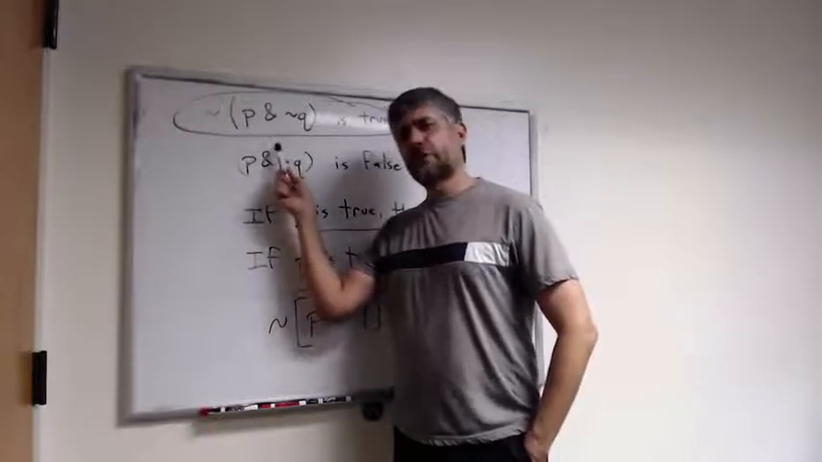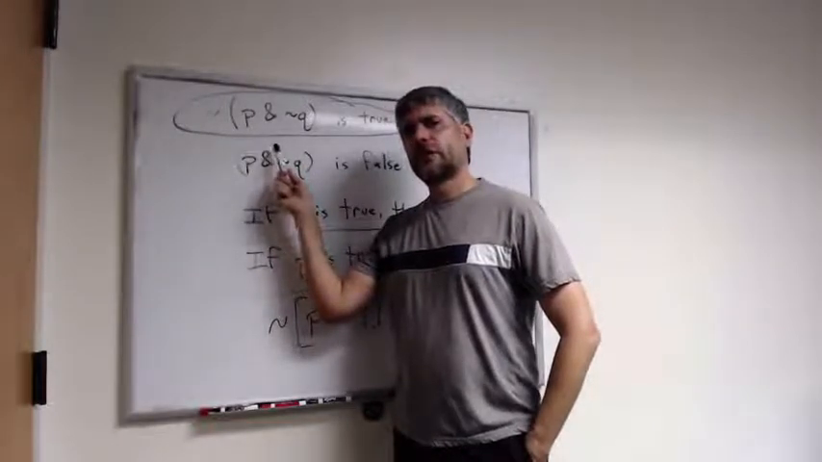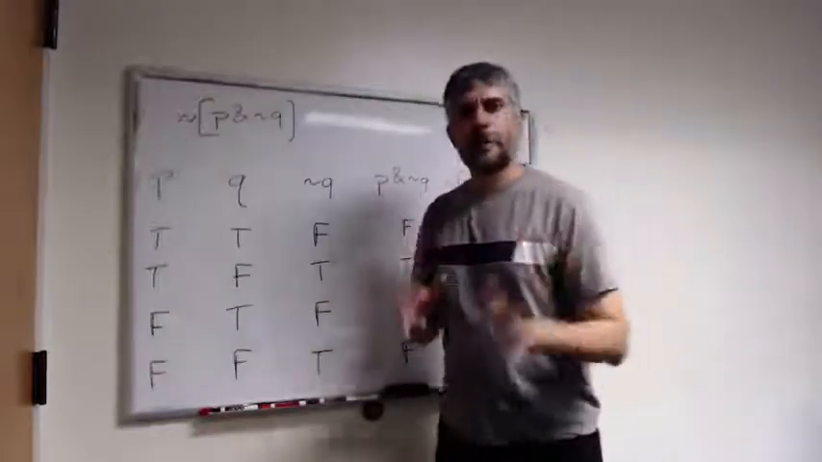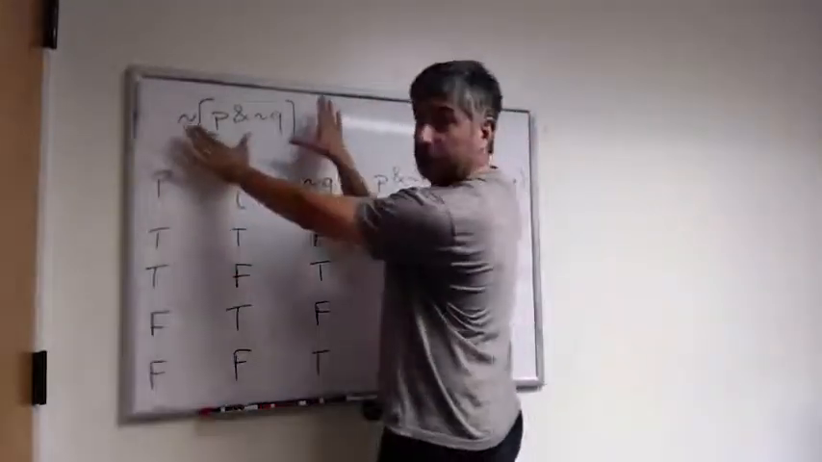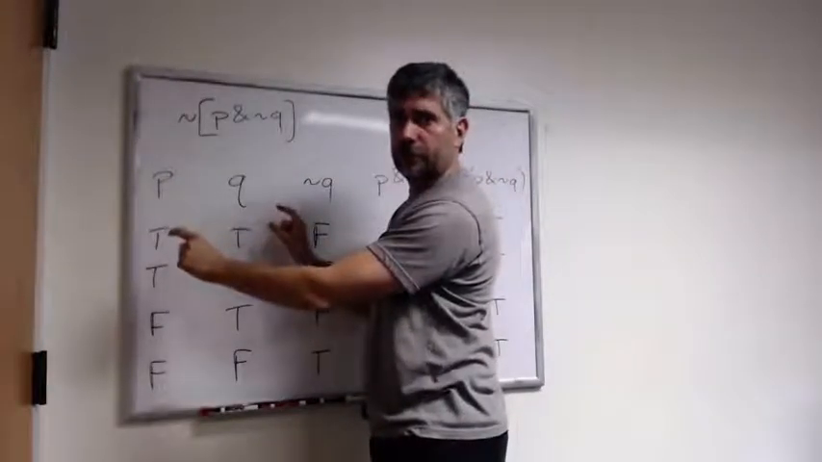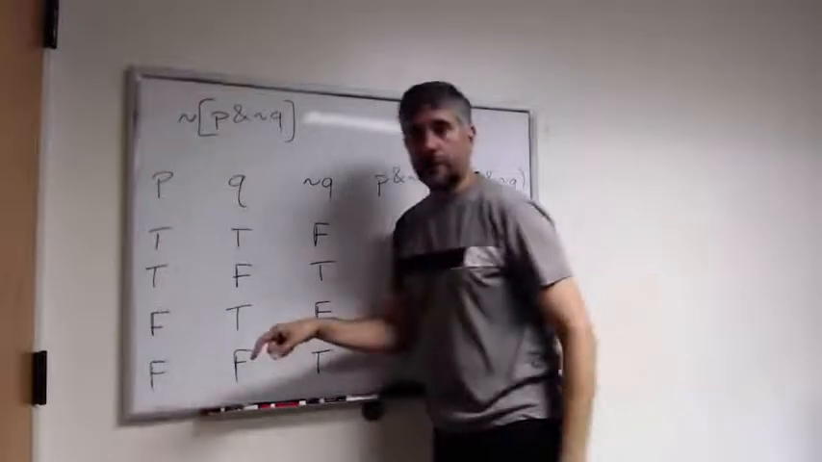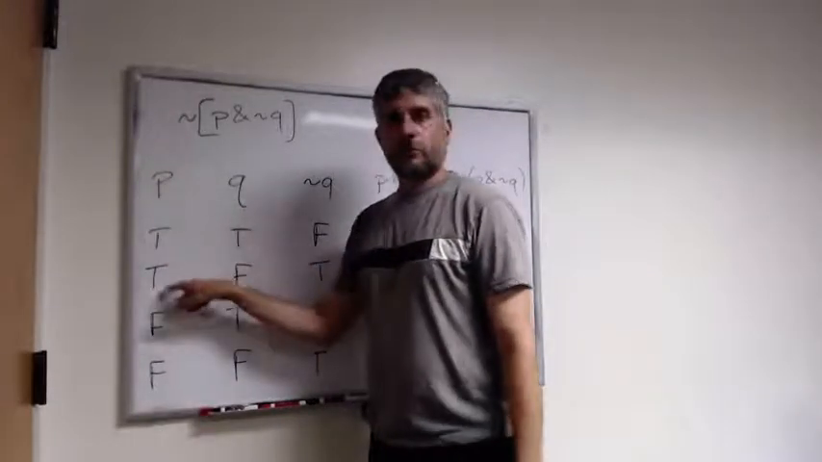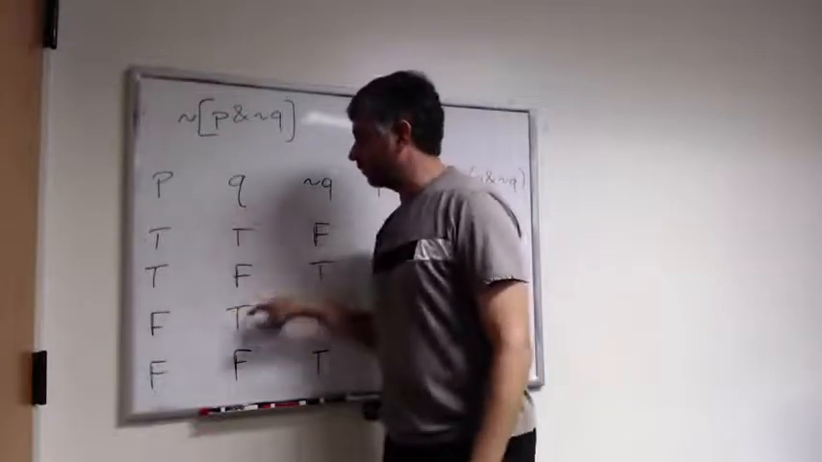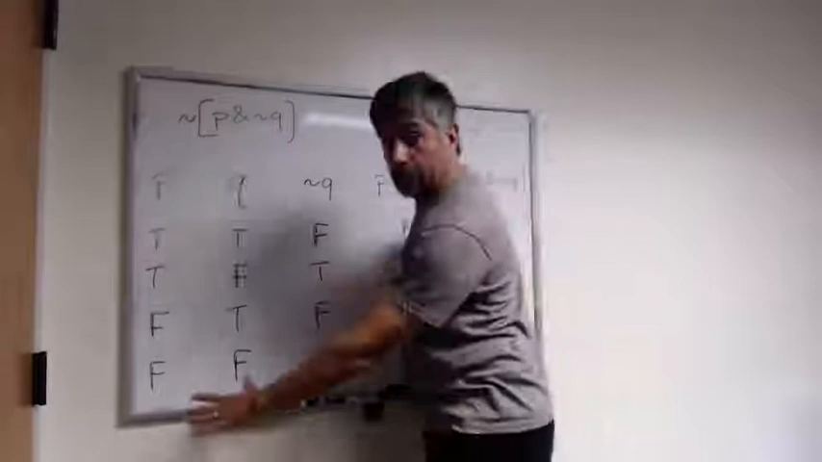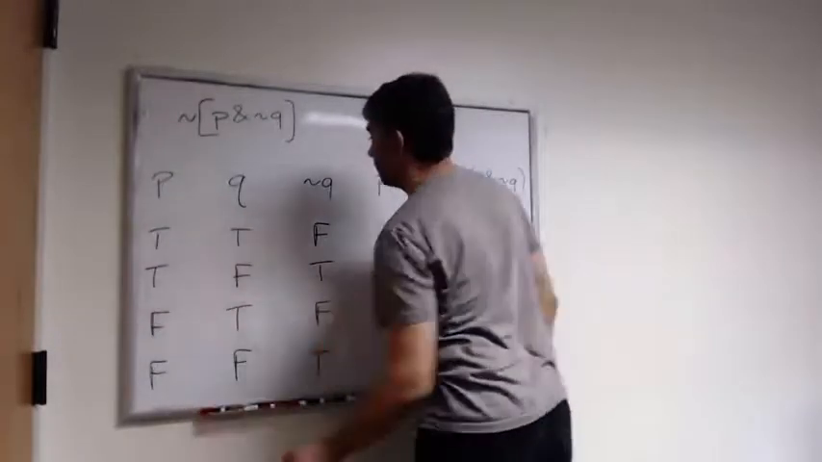But is there a truth table for this? Let's figure out whether there's a truth table for this. So remember, if we're going to do the truth table for this, we have to start by considering the four possible situations we have with the propositions P and Q. It could be true that P and true that Q, true that P and false that Q, false that P and true that Q, or false that P and false that Q. Okay, so those are our four possible situations.